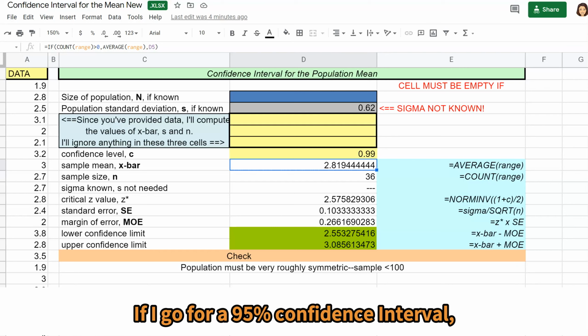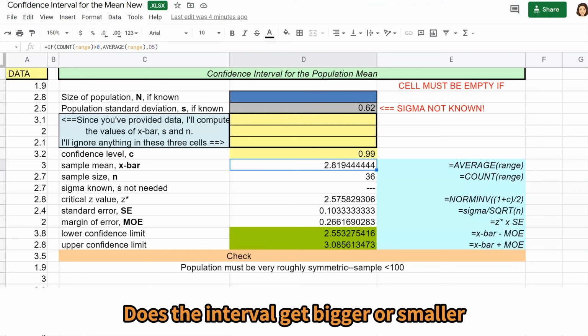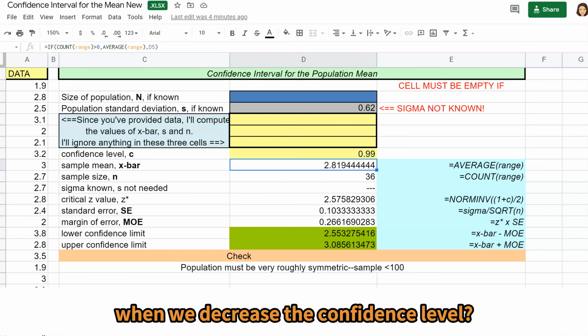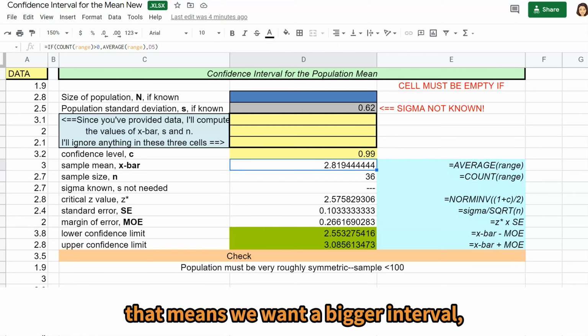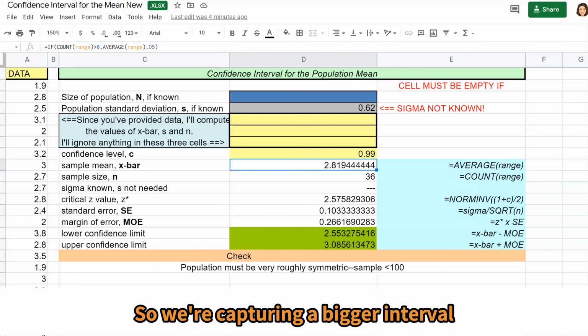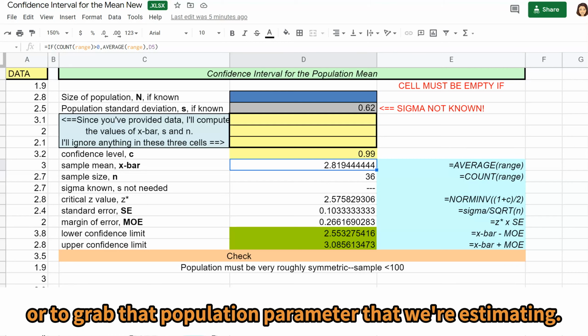Now, one question for you before we wrap up this part of the lesson. If I go for a 95% confidence interval, how does that change the interval? Does the interval get bigger or smaller when we decrease the confidence level? If we make the confidence level bigger, that means we want a bigger interval. So we're capturing a bigger interval to try to grab that mean, or to grab that population parameter that we're estimating.